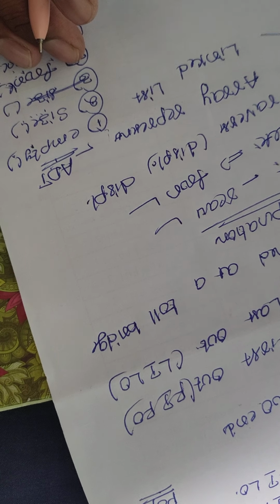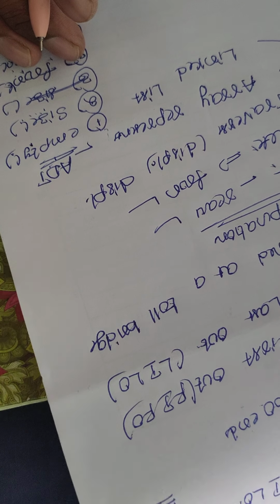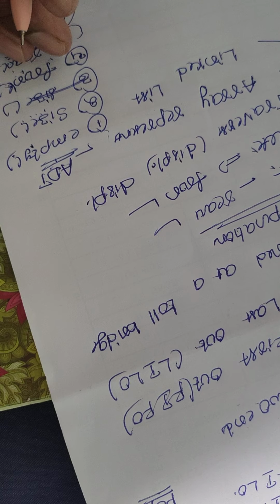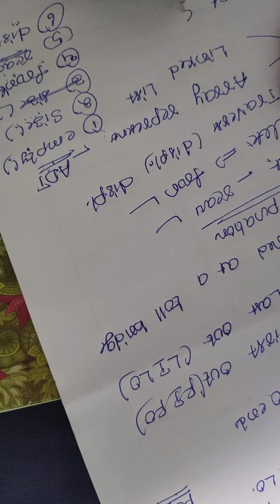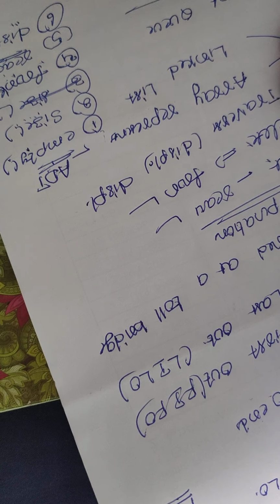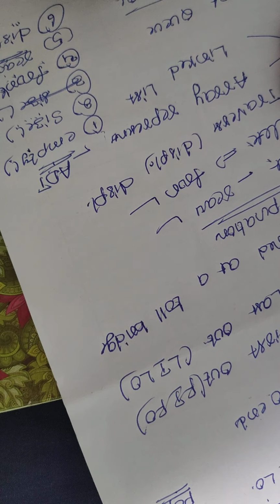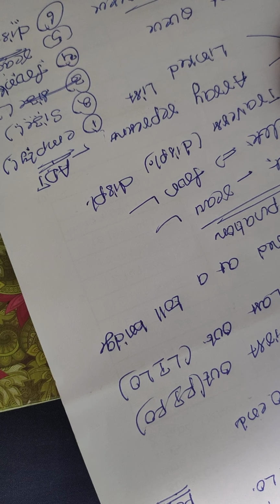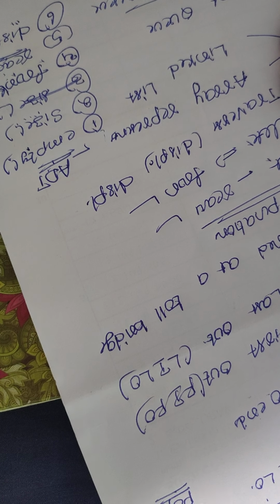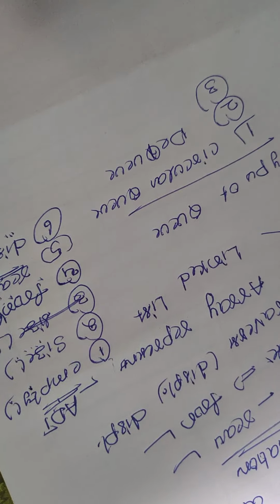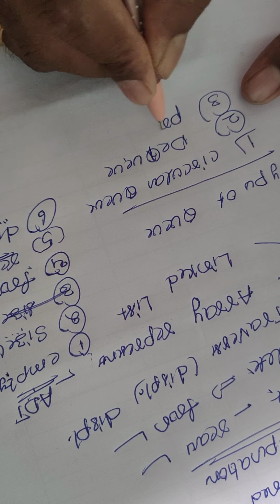Here there is one more thing, that is, what are the types of queues. There are three types of queues. The first one is the circular queue, the second one is the DQ, and the third one is the priority queue.